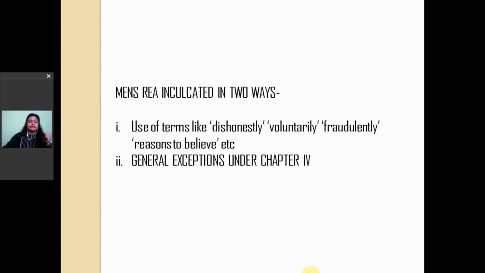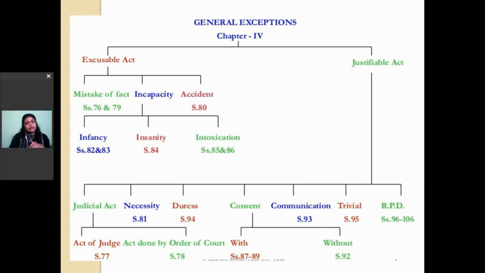And the other way, which is general exceptions under chapter 4, is the indirect way by which mens rea has been included in the IPC. How is that? This tells us of those provisions where we have the act, but due to lack of mens rea, it is coming under the protection of exceptions. Of course, we will be doing each of these provisions in detail, but as you can see in the chart that I have prepared for you, there are two types of such act that will get this protection under chapter 4 of the IPC.